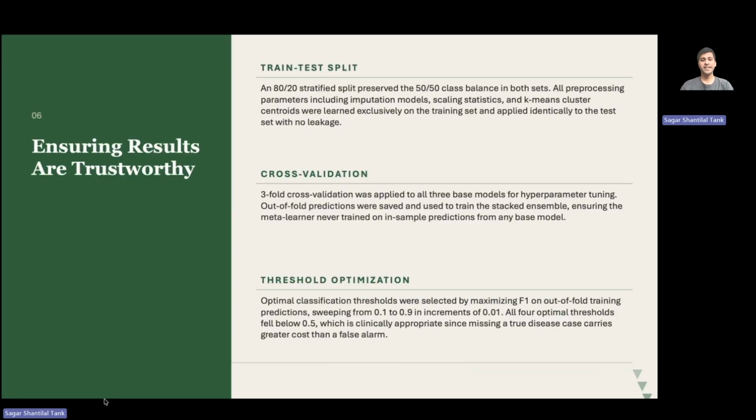Now, for validation, the 80-20 split was done before any of the processing, and all imputation parameters, scaling statistics, and the cluster centroids were learned exclusively on the training data, with no leakage anywhere. The threefold cross-validation was applied to all three models for hyperparameter tuning, and out-of-fold predictions were saved and used to train the Ensemble meta-learner. So the Ensemble never trained on inflated in-sample predictions, and the final metrics were reported only on the 13,961 held out test observations that no model ever touched during training.